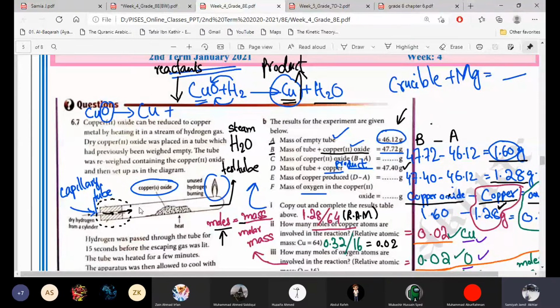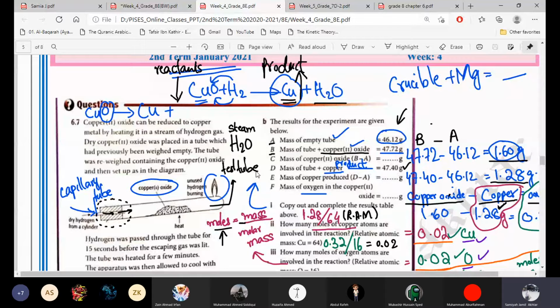So in that example also, you have seen that first the crucible was weighed empty, then it was weighed with magnesium, then it is weighed with magnesium oxide, the product. Okay, so it's same like that. Okay, so this is the diagram.